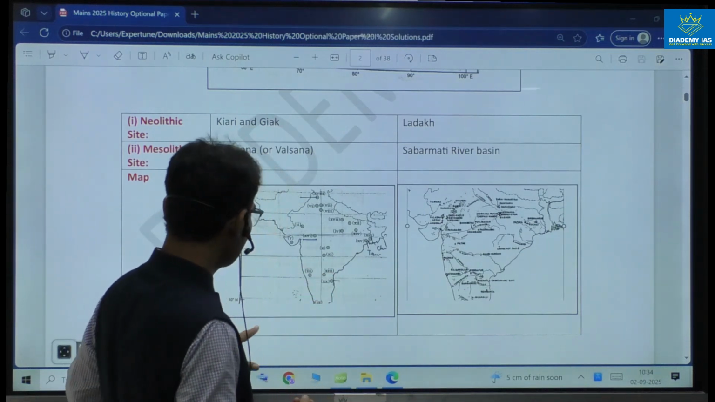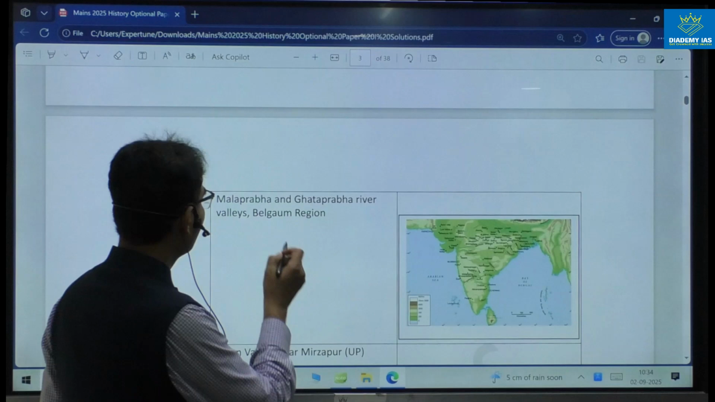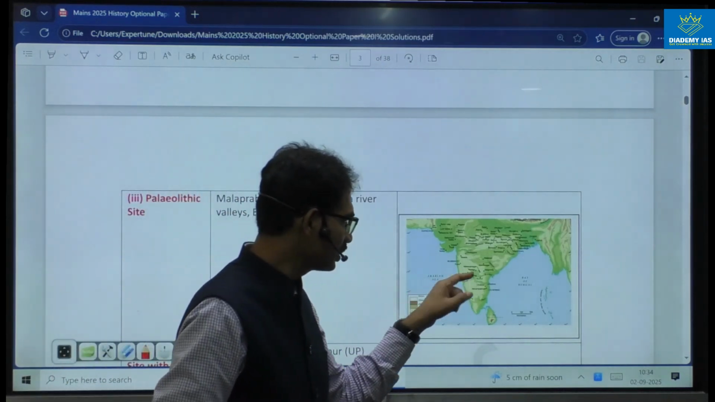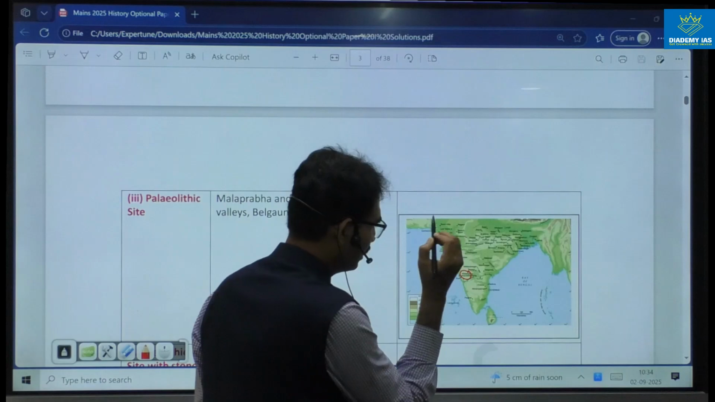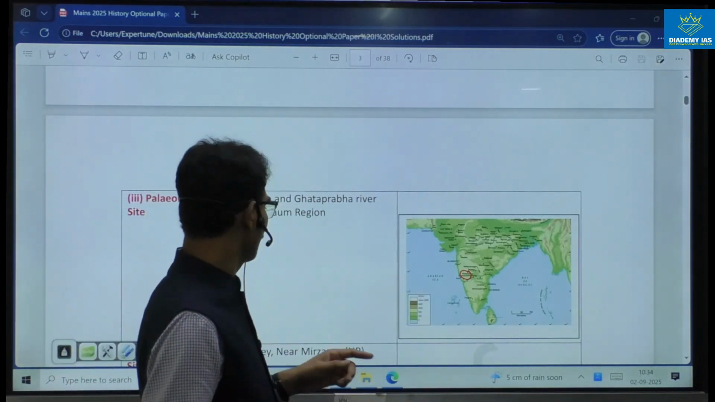Again, this is another one, contrary to the most important site nearby. Here, Malaprabha and Ghattaprabha river valleys in Belgaum region. This you can see in Upinder Singh's book. It is given in this location, close to the west coast, Malaprabha, Ghattaprabha.